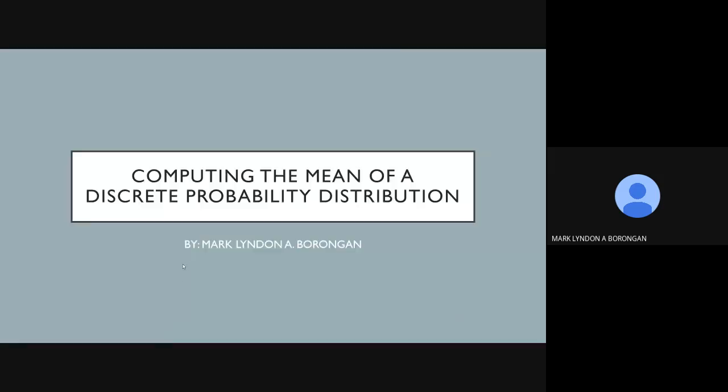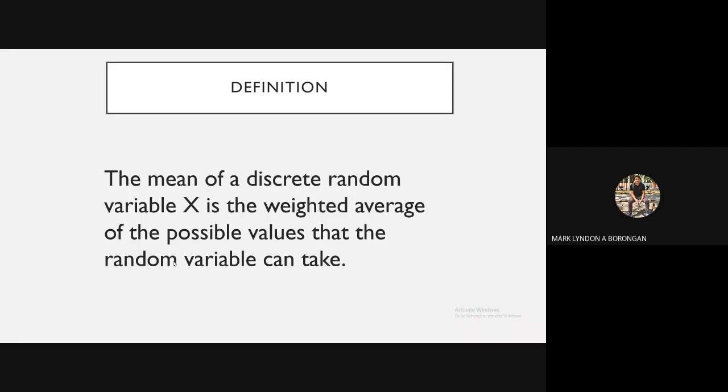Okay, students. Today we'll be discussing computing the mean of a discrete probability distribution. The definition for this one is: the mean of a discrete random variable x is the weighted average of the possible values that the random variable can take.